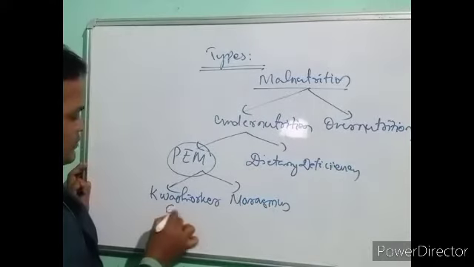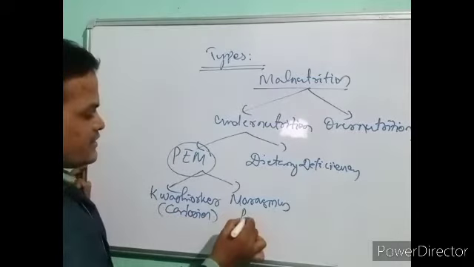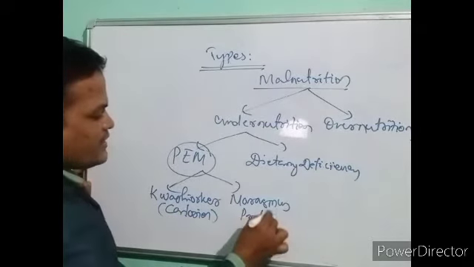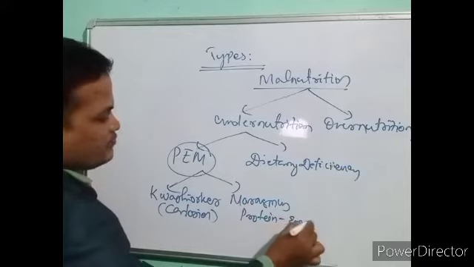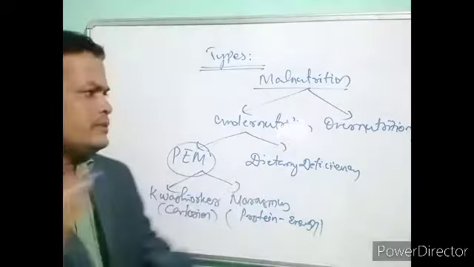Kwashiorkor is due to deficiency of protein and energy, protein and calorie. So malnutrition is divided into what?